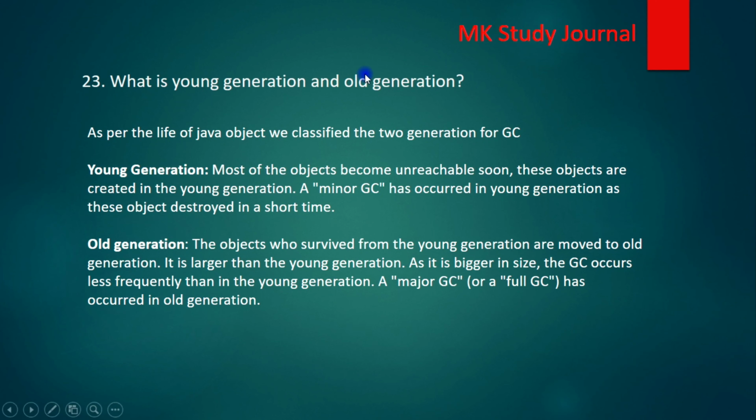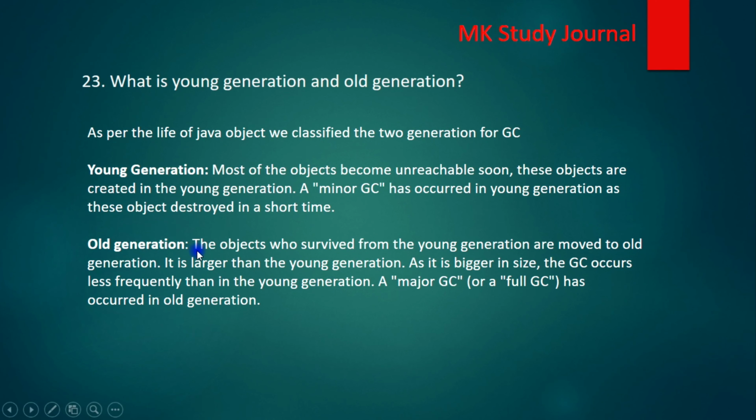Here you can see that most of the objects become unreachable soon. These objects are created in the young generation, and a minor GC occurs in the young generation as these objects are destroyed in a short time.